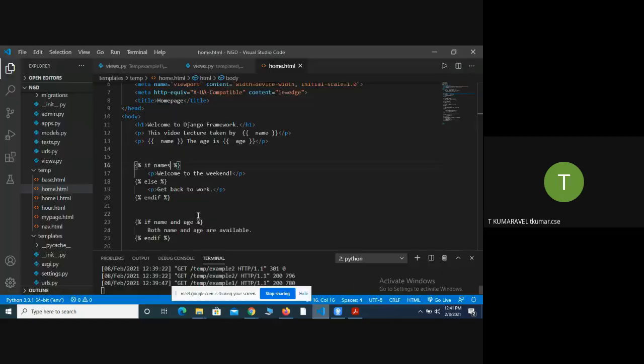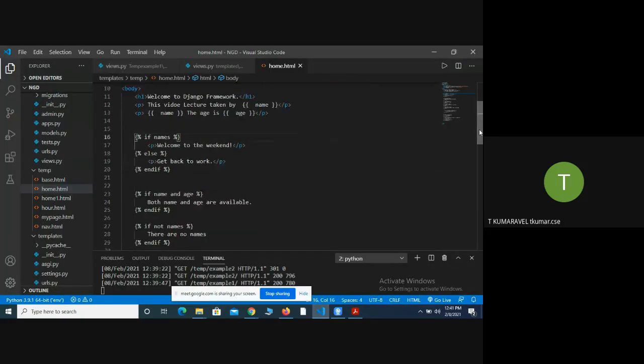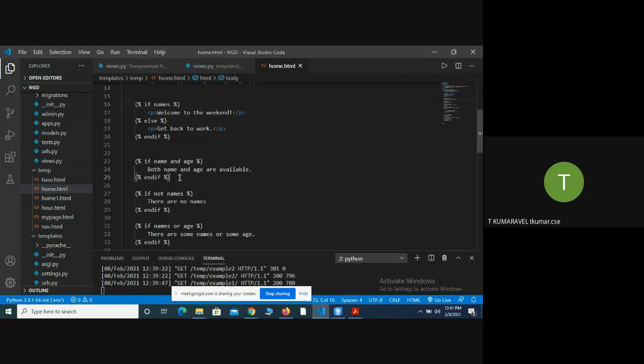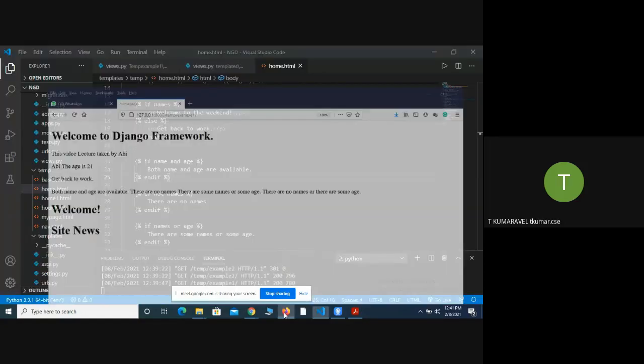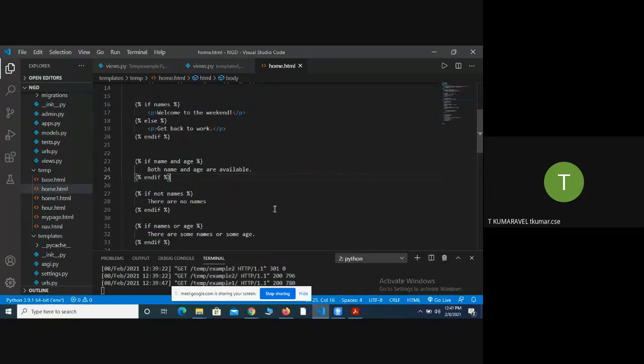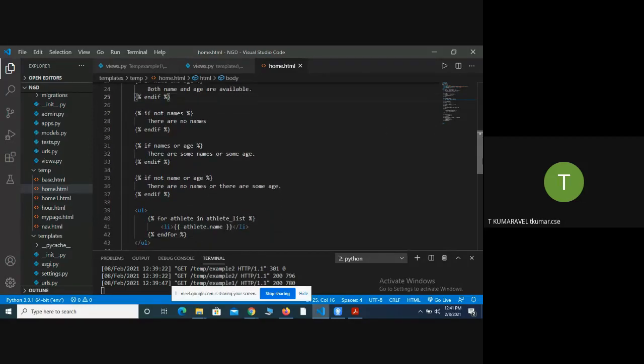Next, I specified another template tag where I check two variables. If both variables exist, it executes the statement between the if and endif statement. Name and age both exist, so it printed that both name and age exist. It prints like that, a customized statement to the end user. You check the remaining cases, not or, on your own.